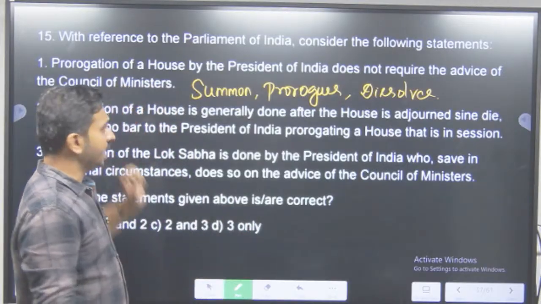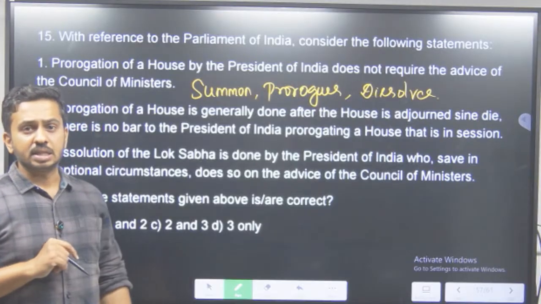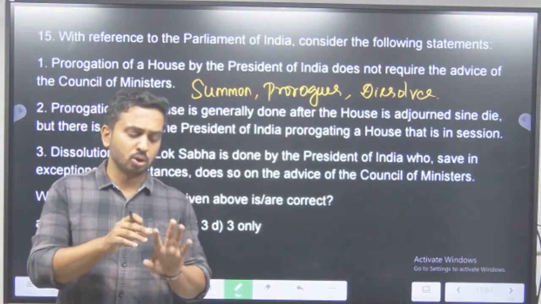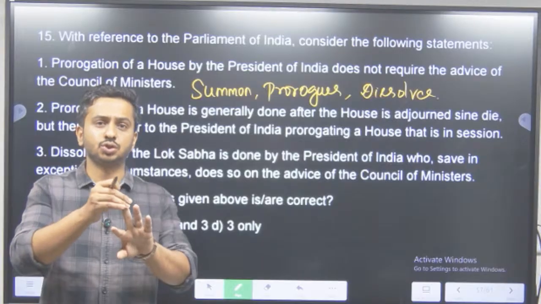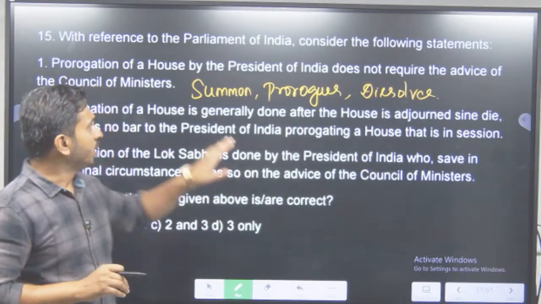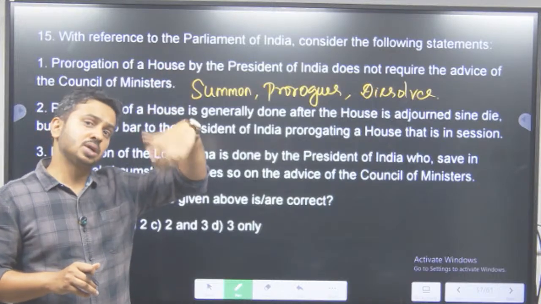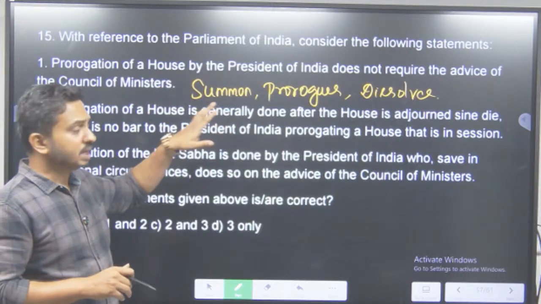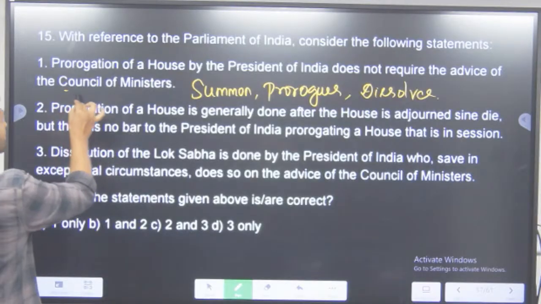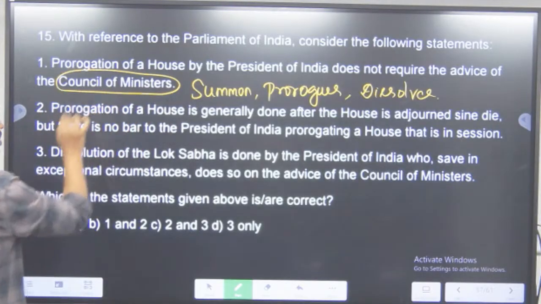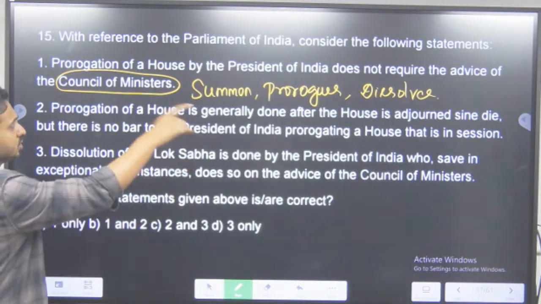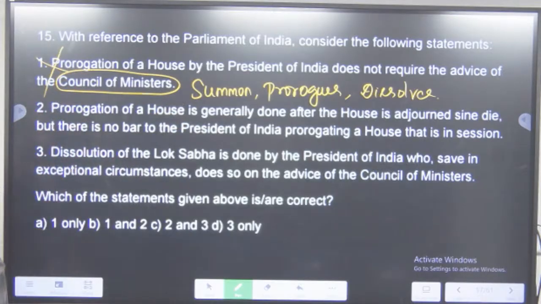Here, I had told you very clearly, there are 2 types of discretionary powers, constitutional discretionary powers and situational discretionary powers. Now, is it a discretionary power of the President to prorogue or summon or dissolve? No. It has to be done only on the aid and advice of the Council of Ministers. So does not require, that is wrong. It is a wrong statement.